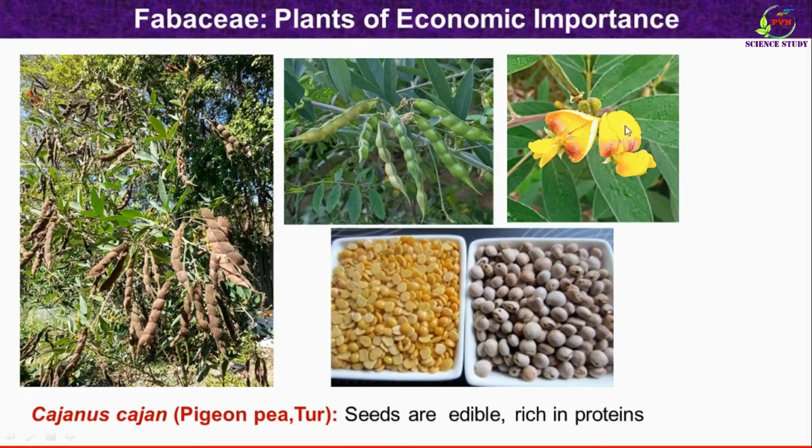These are the flowers of the plant with typical papilionaceous corolla. These are the fruits in form of legume. And these are the seeds of tur. And this is the pulse of tur which is used in our daily diet for preparation of varan or dal. The seeds are rich in proteins and are edible.